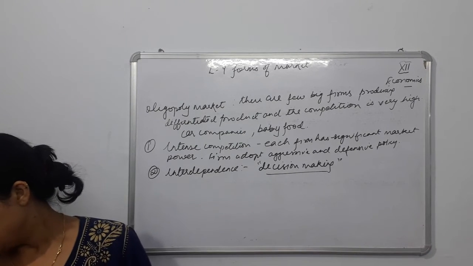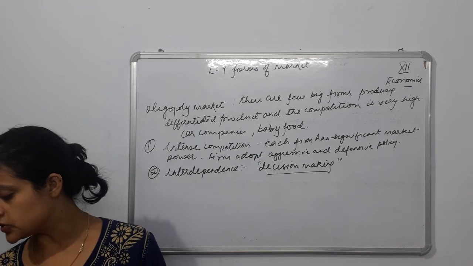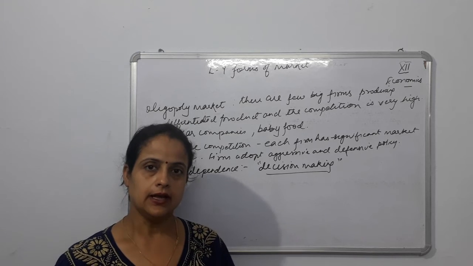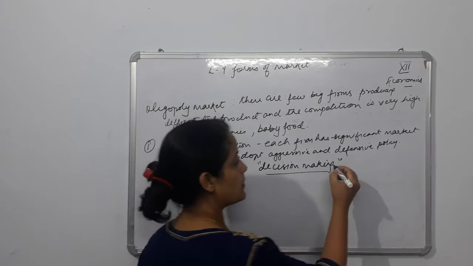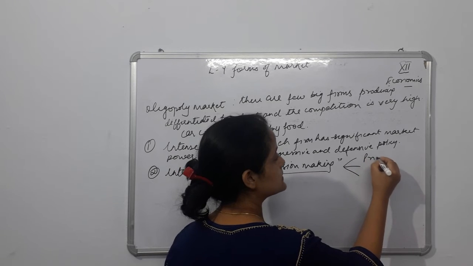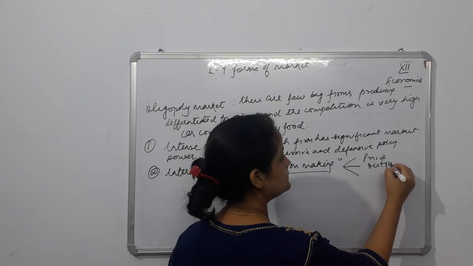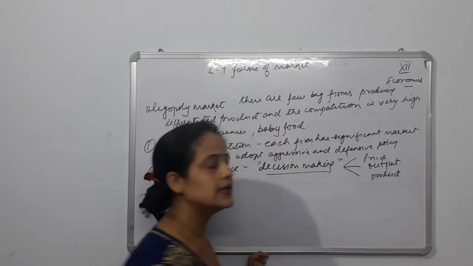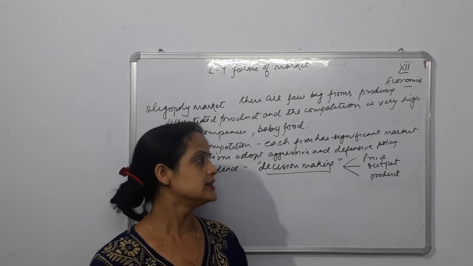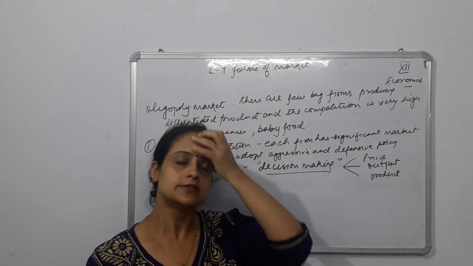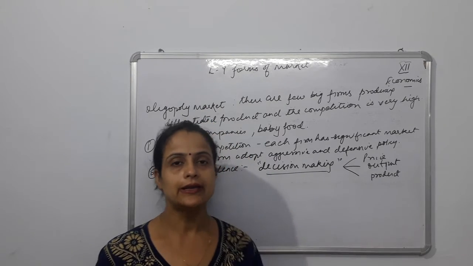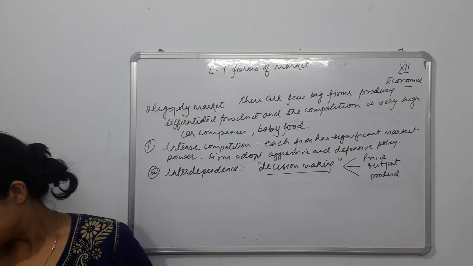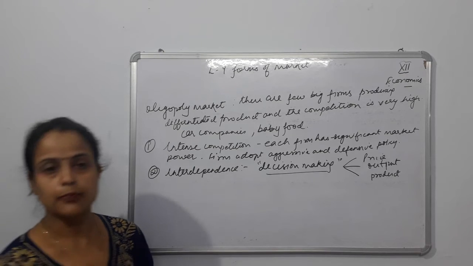Now the reason for this is that when the number of competitors is small, any change in price, output and product matters. ठीक है, तो जो decision firms बनाएंगी, वो किसको लेकर बनेगा, price, output and product. So whatever decision will be taken regarding these three by a single firm, the other firm is definitely going to get influenced by it. So accordingly, the other firm is also going to take a decision in the same manner. So they say any action by the firm will cause a reaction by the rival firm.